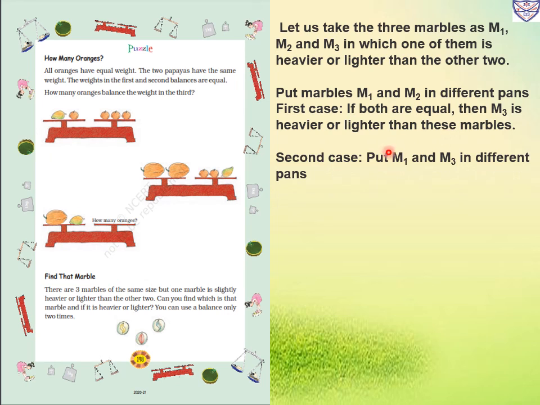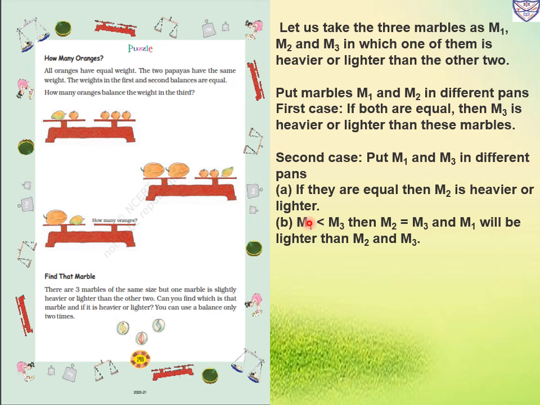In the second case, if we put M1 and M3 in different pans, if they are equal, then M2 is heavier or lighter. Or if M3 is greater than M1, then M2 and M3 are equal, and M2 is heavier. Same way here also, if M3 is heavier, then M2 and M3 are equal, and M1 will be lighter than M2 and M3.